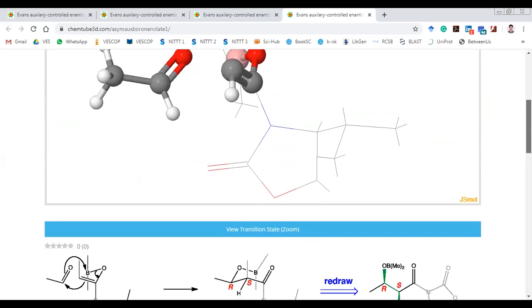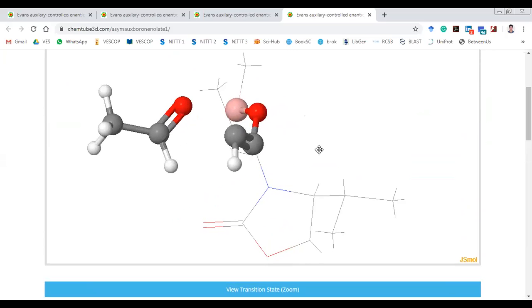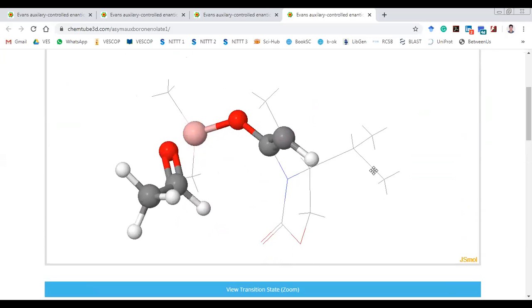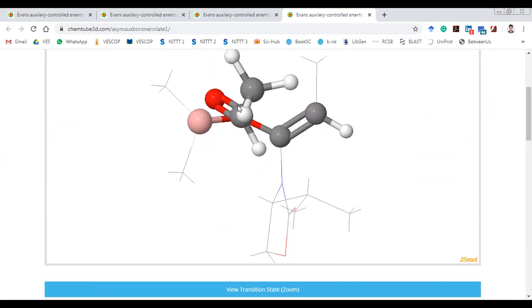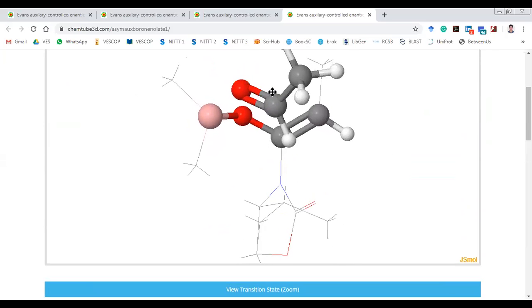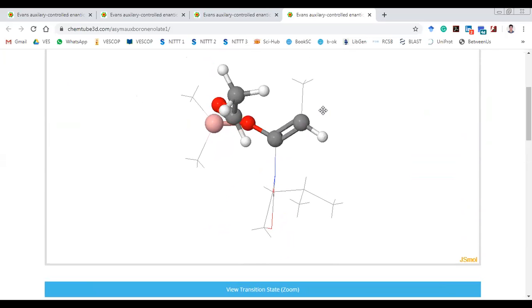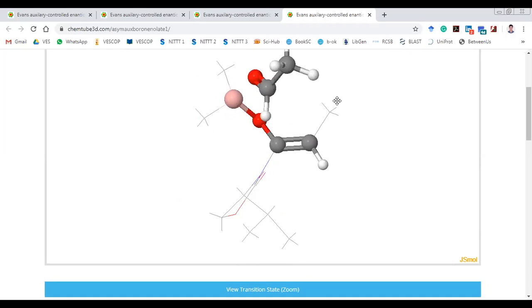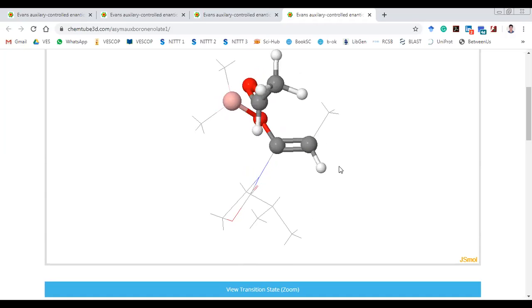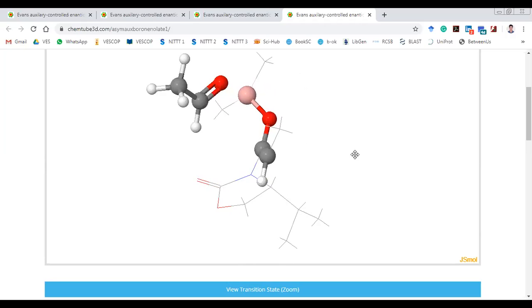As you can see here, the aldehyde has to attack from the front face. This is the aldehyde, the molecule you are seeing in the browser window. In this case, it is showing acetaldehyde; the example was with benzaldehyde. This has to attack from this face because the other face is sterically hindered by the presence of this.